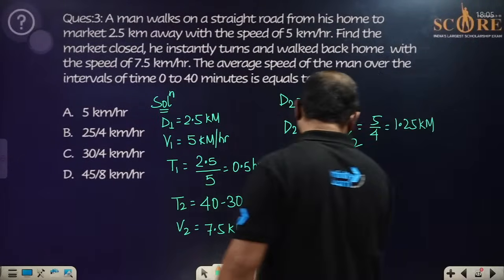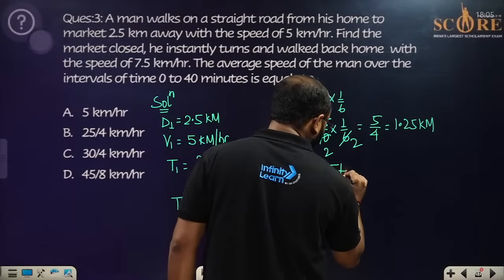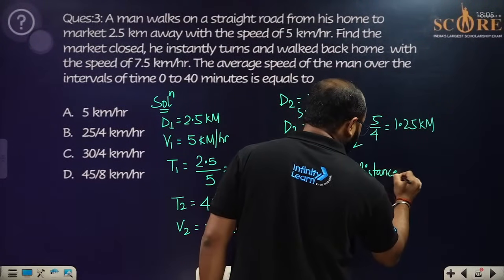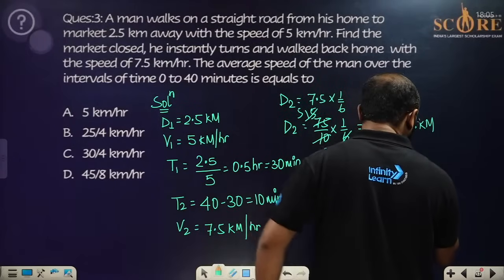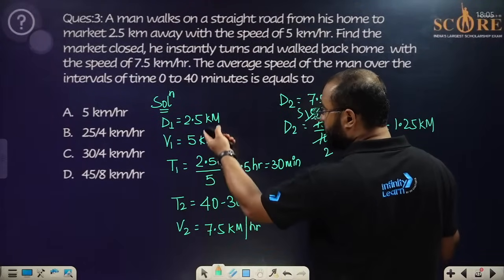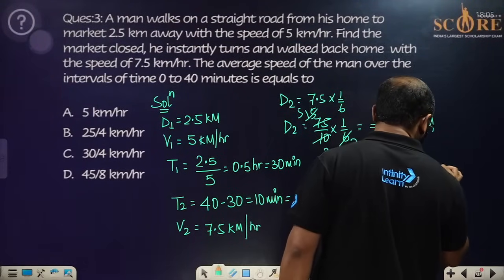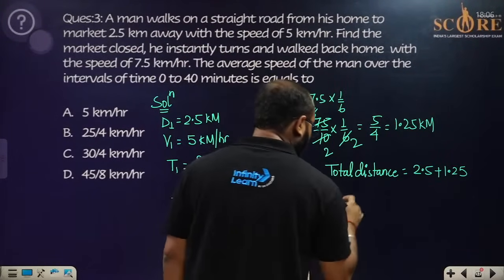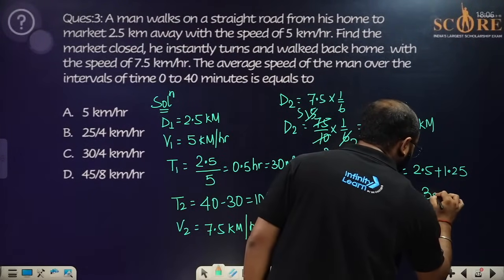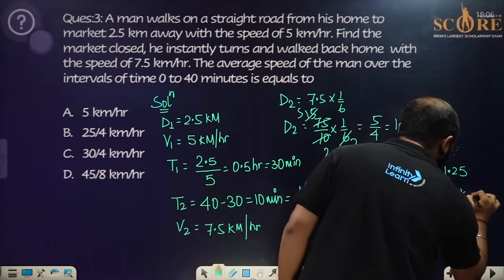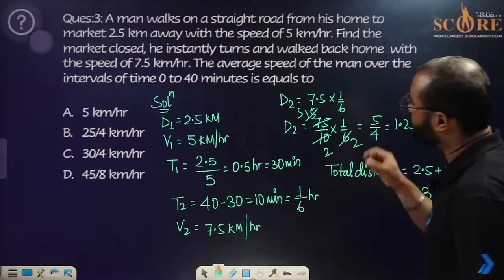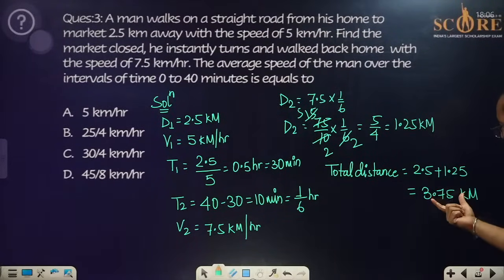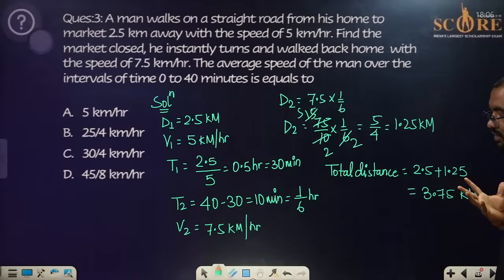So if we talk about the total distance covered between 0 to 40 minutes, then what is it going to be? The total distance is 2.5 plus 1.25, everyone. So the total distance will be 3.75. In a maximum of 40 minutes, it hasn't traveled 5 kilometers completely. It has traveled only 3.75 kilometers.